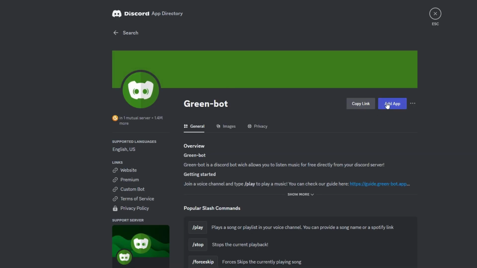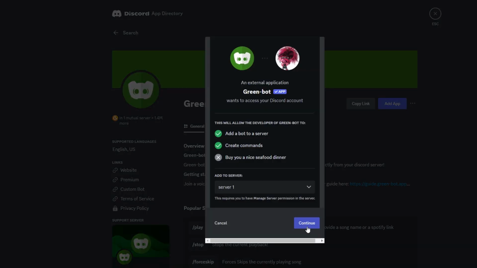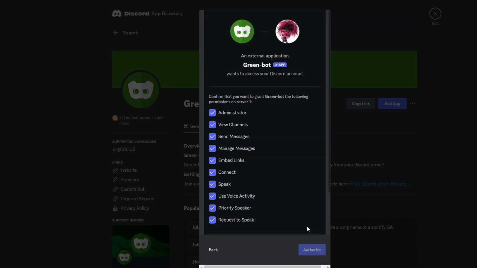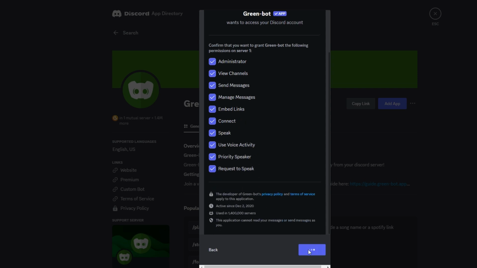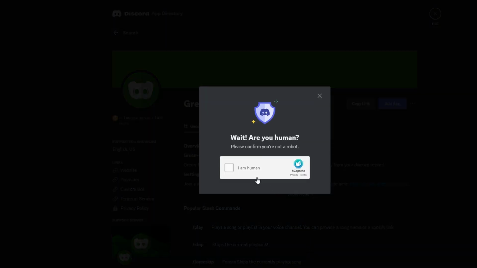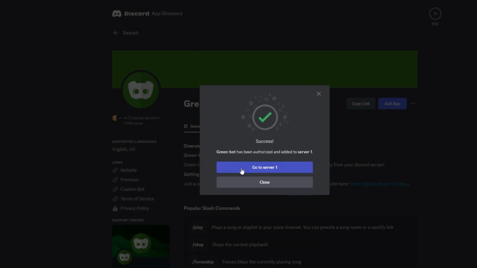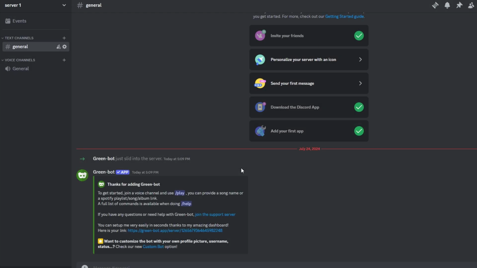Once on the Greenbot page, click on Add to Server. If prompted, select the server you want to add Greenbot to from the drop-down list, ensure you're on the right server, and press Continue. Check the permissions that Greenbot will require. Once you review and are comfortable with the permissions, click on Authorize to proceed. If prompted, complete the CAPTCHA. After authorization, you should see a success message indicating that Greenbot has been added.